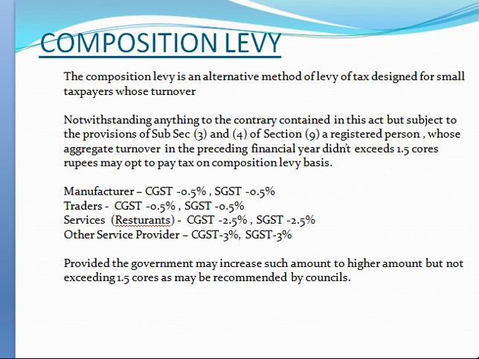For composition levy, the supplier is classified as a manufacturer, whose tax rate is CGST 0.5%, SGST also 0.5%; traders CGST 0.5%, SGST 0.5%; services like restaurants not providing alcohol CGST 2.5%, SGST 2.5%; other service providers CGST 3%, SGST 3%, provided that the turnover should not exceed 1.5 crores during the preceding financial year.